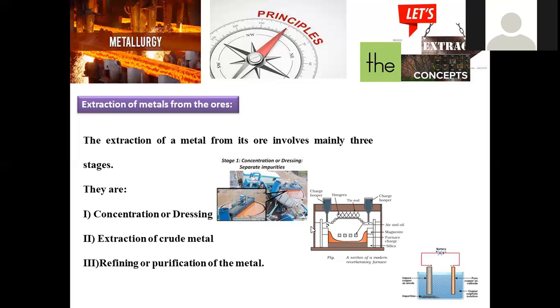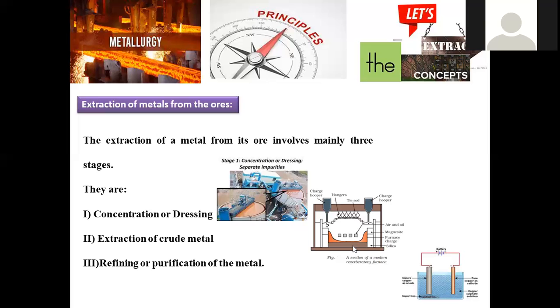These are simple model diagrams provided to you. This is for the concentration, where we take the metal in crushed form and subject it to these kinds of machinery to improve the quantity of the combined compound. Next is extraction of the crude product. During the extraction of the crude product, we may go with various methods depending upon the type of metal we are choosing for purification.